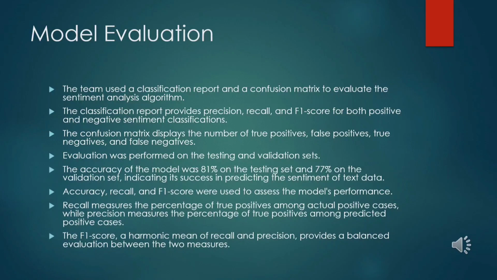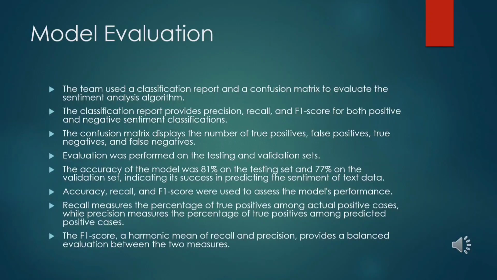The F1 score is a balanced evaluation metric that takes into account both precision and recall, providing a single value that represents the average of the two measures. The confusion matrix is a tabular representation that displays the number of true positives, false positives, true negatives, and false negatives. True positives are the number of instances correctly classified as positive sentiment, while true negatives are the instances correctly classified as negative sentiment. False positives are the instances incorrectly classified as positive sentiment, and false negatives are the instances incorrectly classified as negative sentiment.